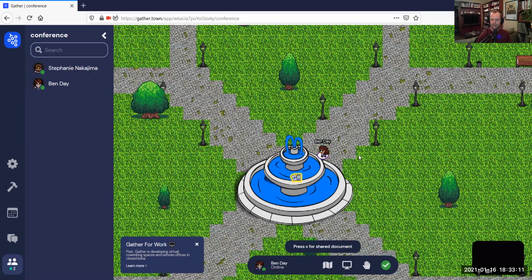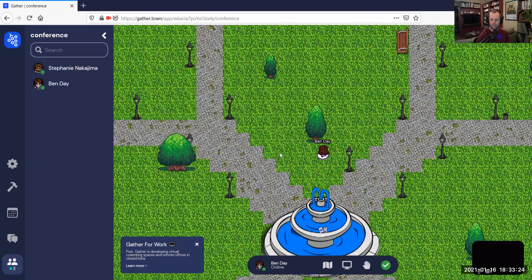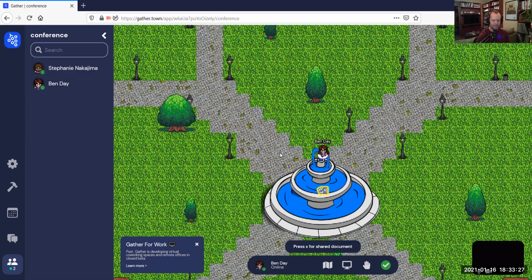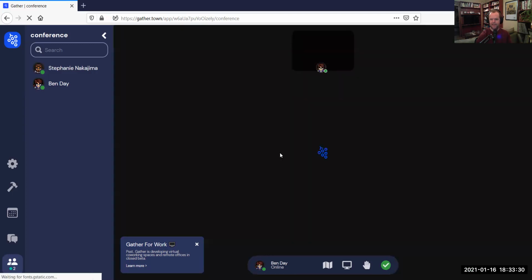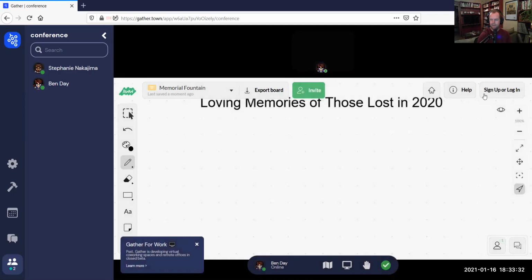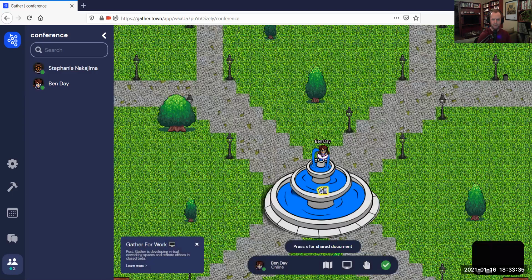And we'll talk a little bit about how to interact with objects. This is an interactive object, which you can tell by this little yellow icon in the middle. And you can see that "press X for shared document" pops up in the bottom of my screen when I walk near the fountain. When you walk away, it disappears, and when you get closer, it says press X. So pressing X actually takes me to a whiteboard. The memorial fountain is where we can leave memories of those that we've lost in 2020. In particular, we had two really beloved and impactful activists in the Medicare for All movement who we lost this past year, Don Beckler and Peg Nosek. So I'm going to be filling out my memories of them.